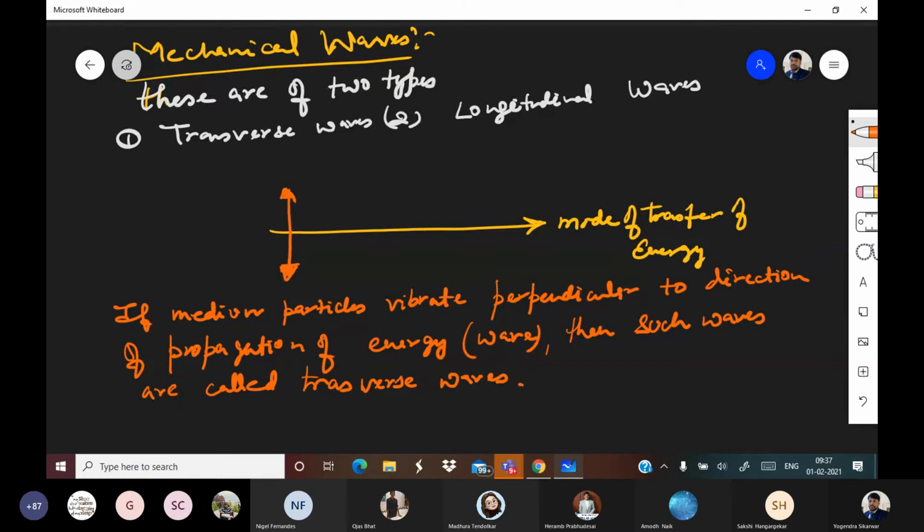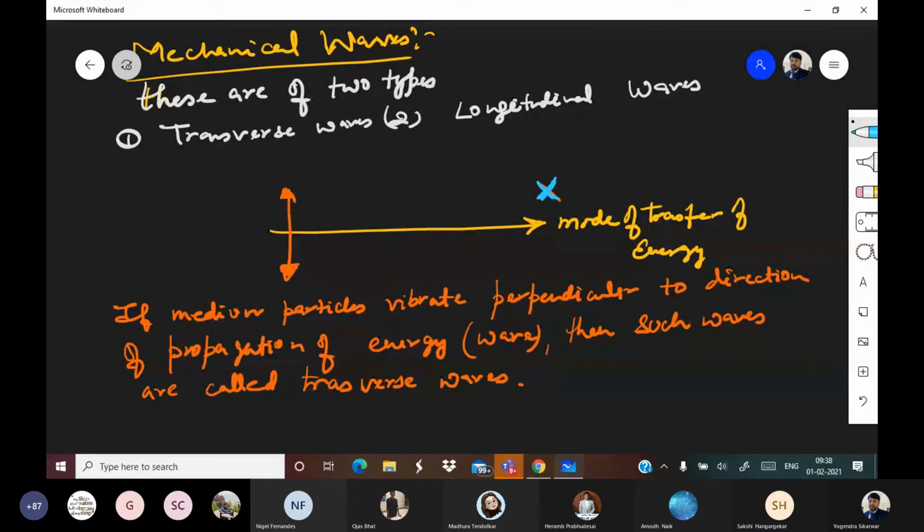If energy is going in the x direction and medium particles are vibrating in the y direction or z direction, because y and z are always perpendicular to x, then that type of wave will be called a transverse wave.